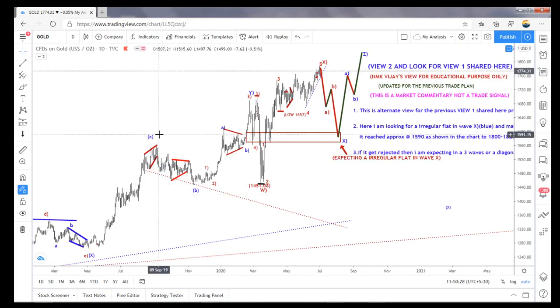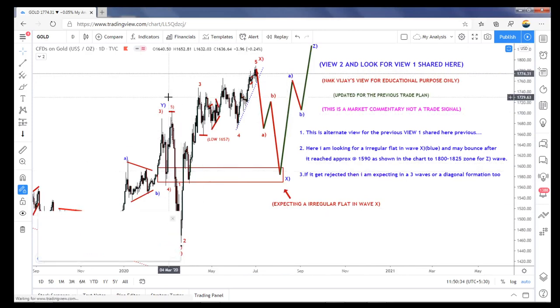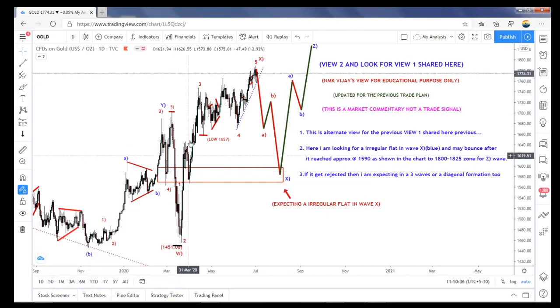Or it could be that A, B, C is a Y wave, and that X wave will be an irregular flat. So in that case, the intermediate wave W and the intermediate wave X are finished, because this is the 5-wave structure. So once the 5-wave structure is over, at the top, this is the end of the 5-wave structure. So that is why I'm sharing all my views. So if it is an end of that X wave in the 3-wave, 5-wave corrective structure pattern, so A, B, C is possible, meaning UJ can also go above what I'm expecting.